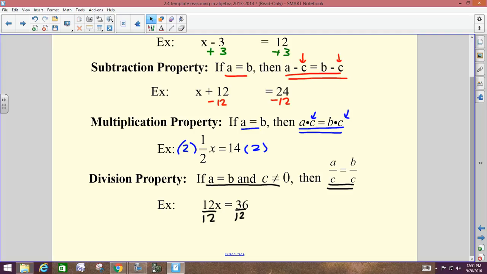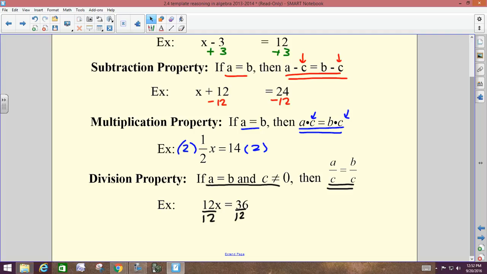On this division property, it says if A equals B and C does not equal 0. Why did they put a restriction on C? Why can't C equal 0? Where's your C at? In the denominator. When something's in the denominator, what is it doing? You're dividing by that number. So why can't C equal 0? You can't divide by 0. If you tried it in your calculator, it'd shoot out an error. So never divide by 0.